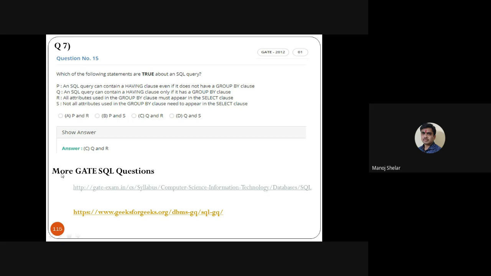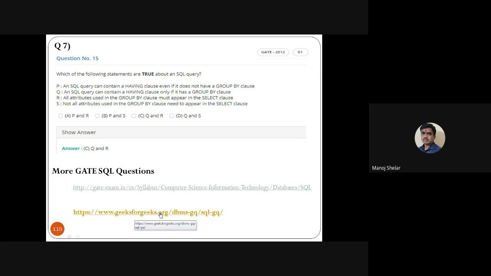And for more GATE SQL questions, I am providing one link. In this link a number of questions are available, including the questions I have taken. So here, gateexam.in, CS syllabus, computer science information technology: all SQL query questions from 2001 till date are available on this website. The second website is geeksforgeeks.org. Here, on the SQL tab, in this link also a number of questions are available.